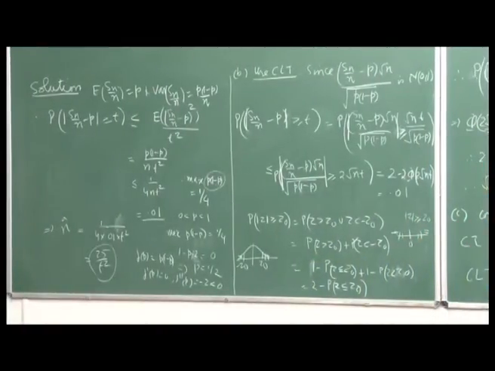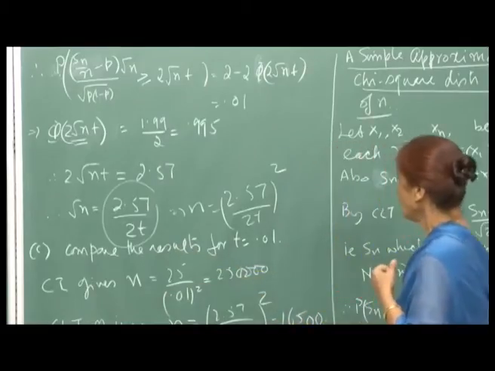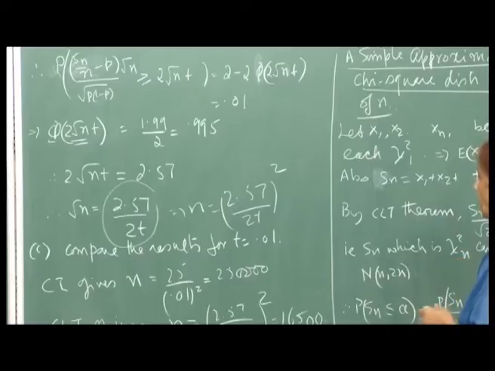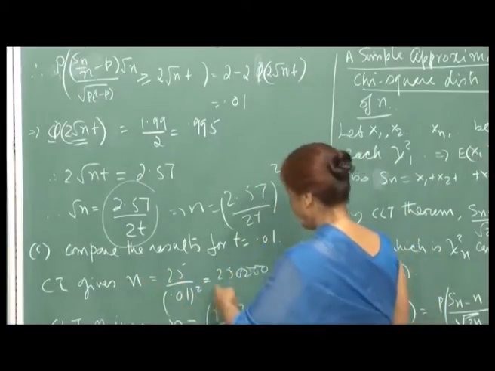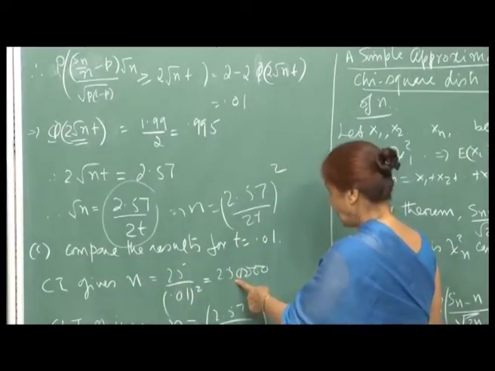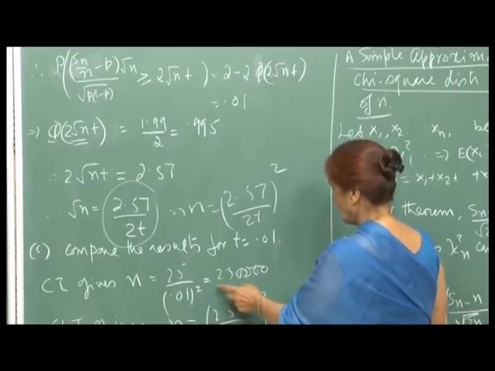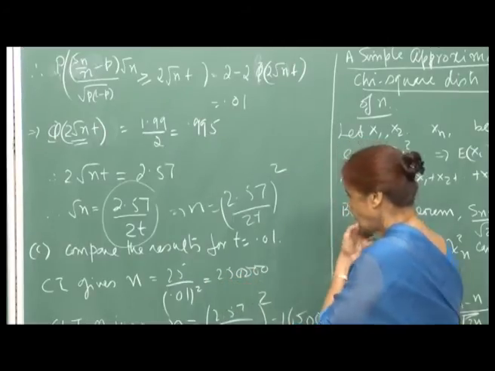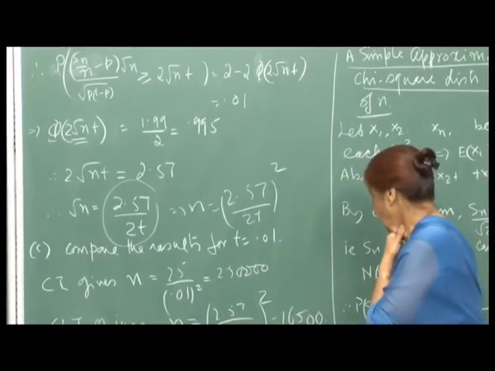Now, the third part of the question is to compare the results for t equal to 0.01. For t equal to 0.01, Chebyshev's inequality gives you a value of n which is 250,000, whereas the central limit theorem will only ask for this many sample values.